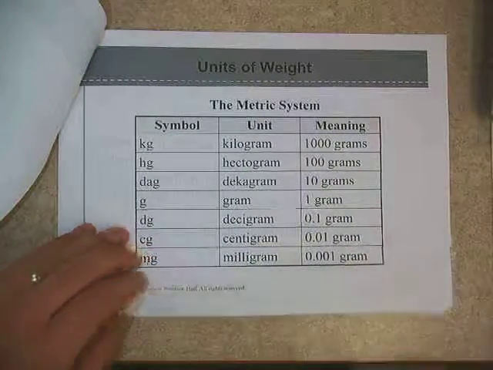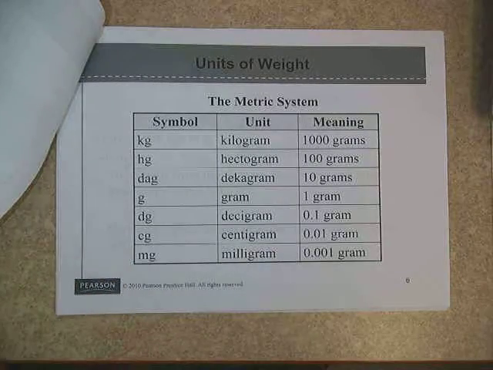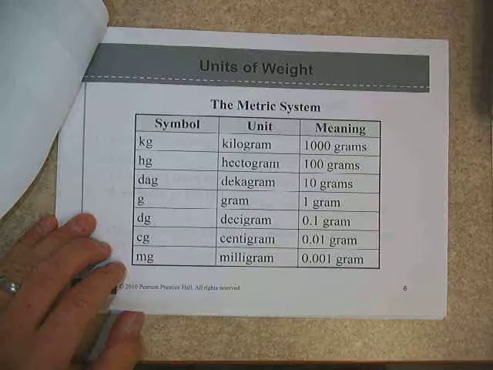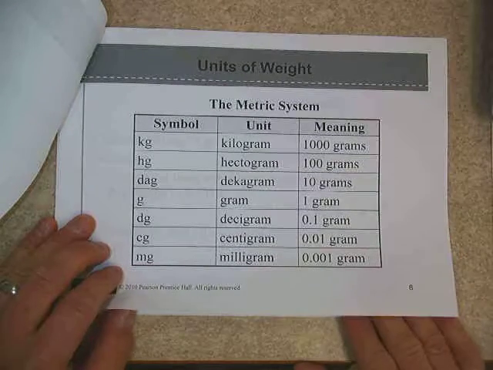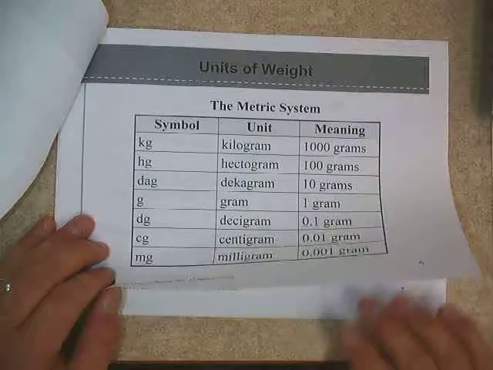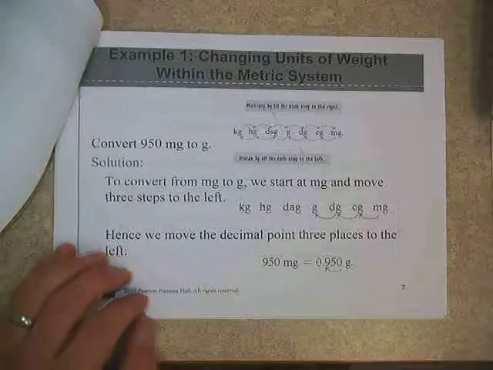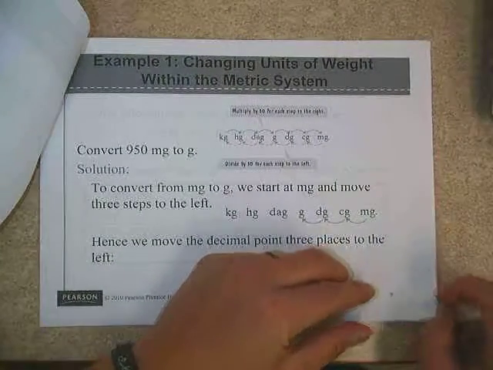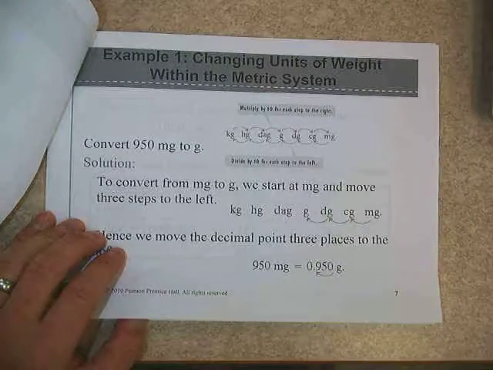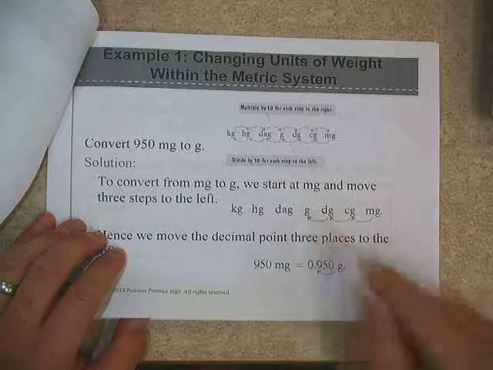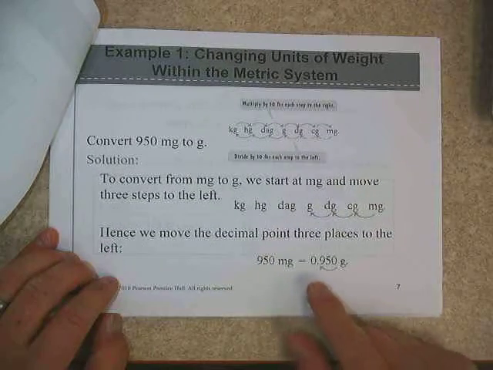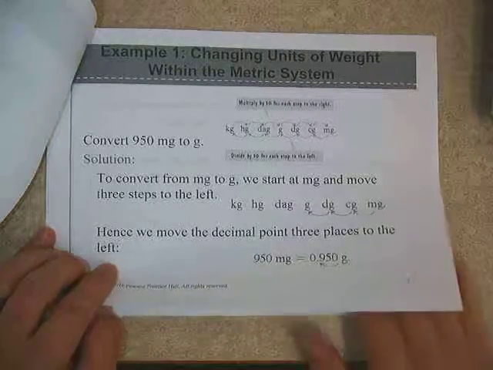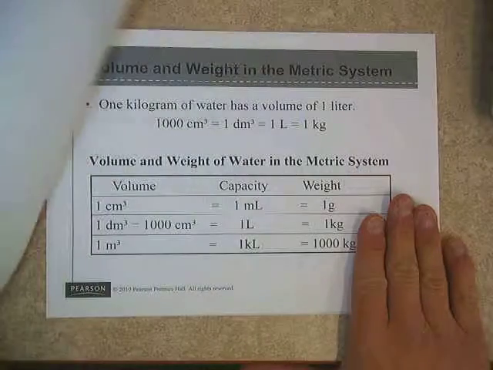The metric system is not surprising, hopefully. It's going to look exactly the same as what we had with meters and liters, except the weight measurement in the metric system is grams. Everything is based on 1 gram, with the same prefixes and same amounts. Changing units in the metric system is the same as what we did for meters earlier. If we want to go from milligrams to grams, we start at milligrams and move 3 steps to the left, which means we move the decimal 3 steps to the left also. So 950 milligrams is 0.950 grams.